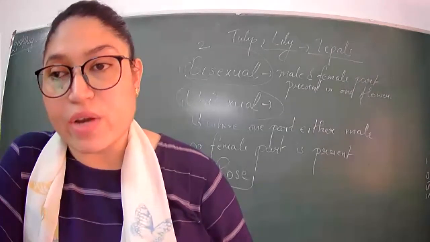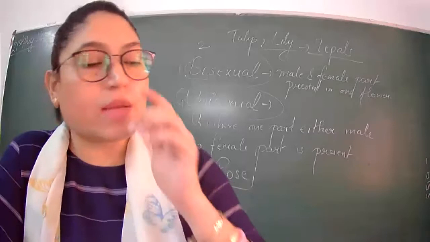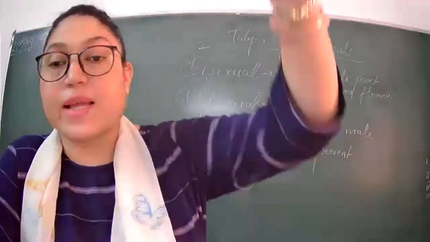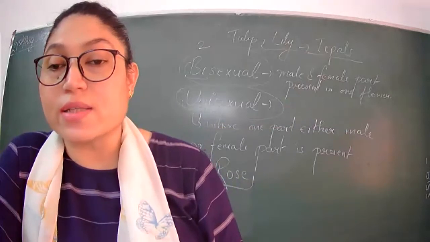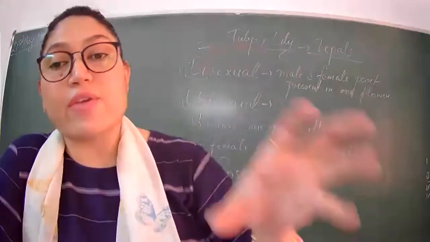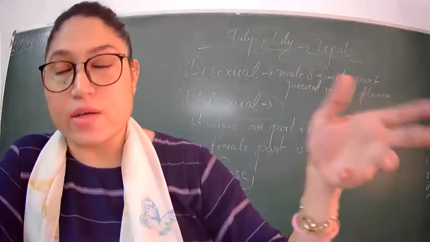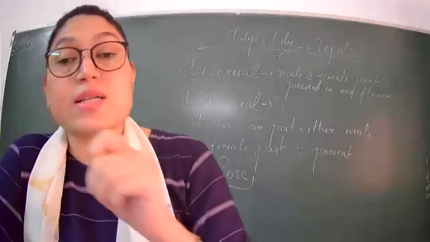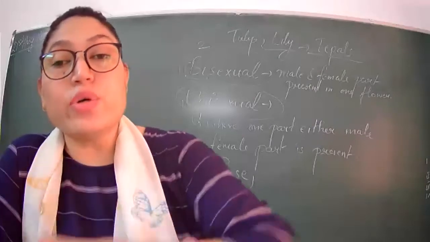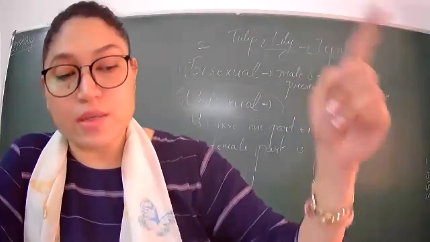Quickly, I will tell you in one line. Climbers are the plants which take support and then they climb. Example, money plant. Conduct means to carry something from one part of the plant to another, like the stem conducts water from the roots to different parts of the plant.